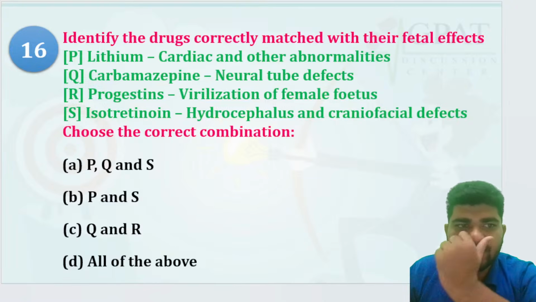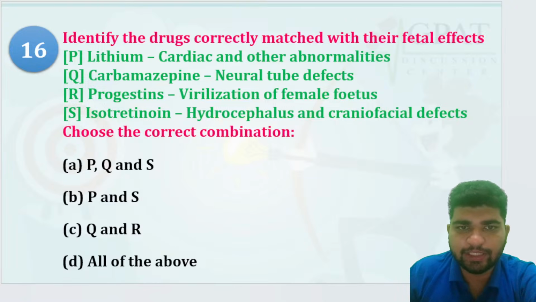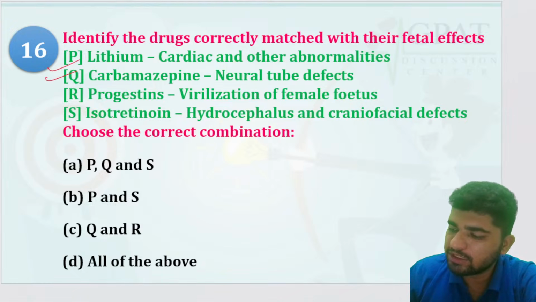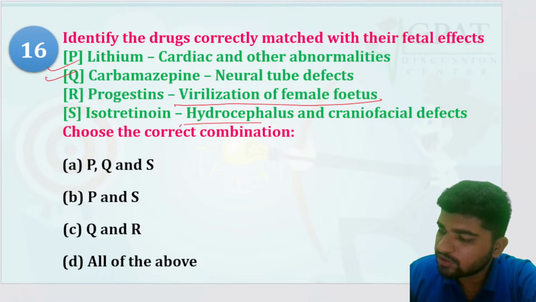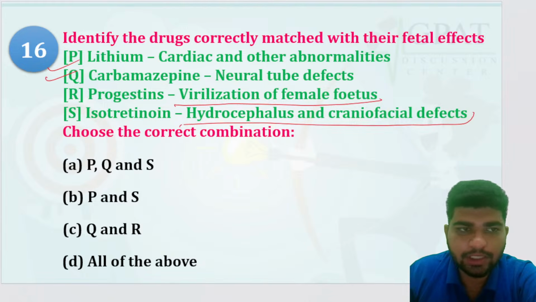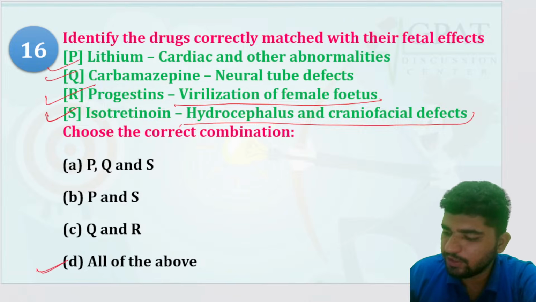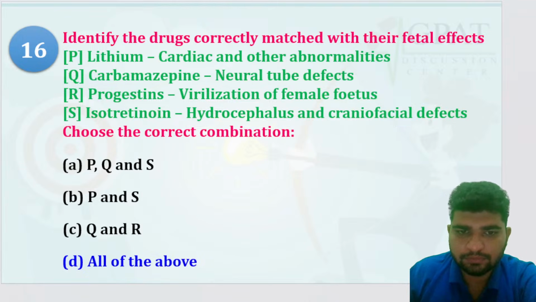Identify the drugs correctly matched with their fetal effects. Lithium, cardiac and other abnormalities. Carbamazepine, neural tube effects. Progestins, virilization, yes. Isotretinoin, hydrocephalus and craniofacial defects. So the answer would be P is right, Q is also right, R is also right, and S is also right. So all of the above.